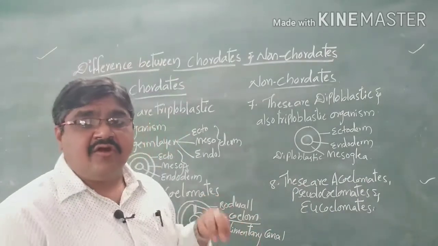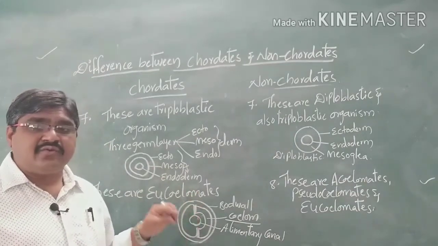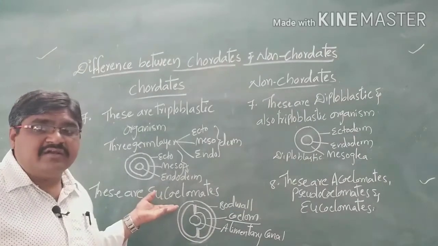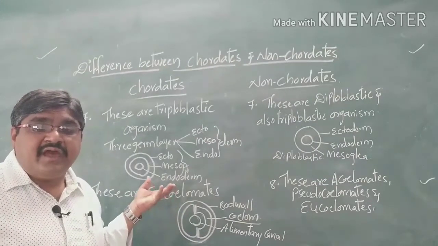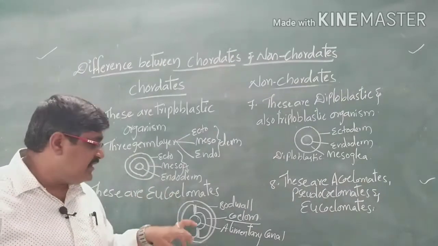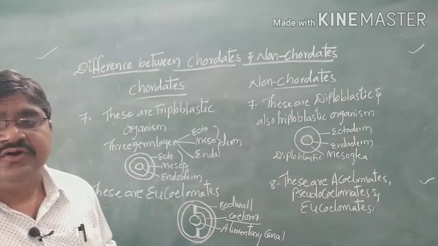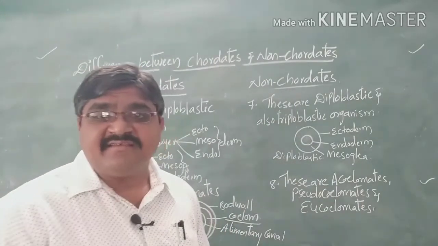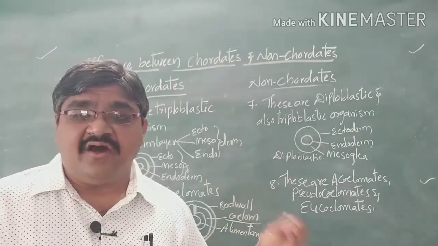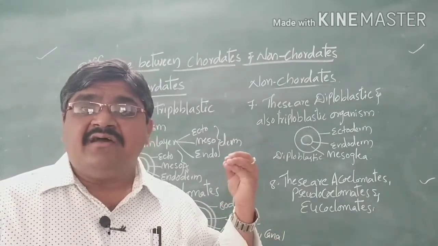But the chordates or vertebrates have only one type. A true body cavity is present, so we call all vertebrates or chordates eucoelomates, having a true body cavity between the body wall and the alimentary canal. So these are the differences between chordates and non-chordates, or otherwise vertebrates and invertebrates.